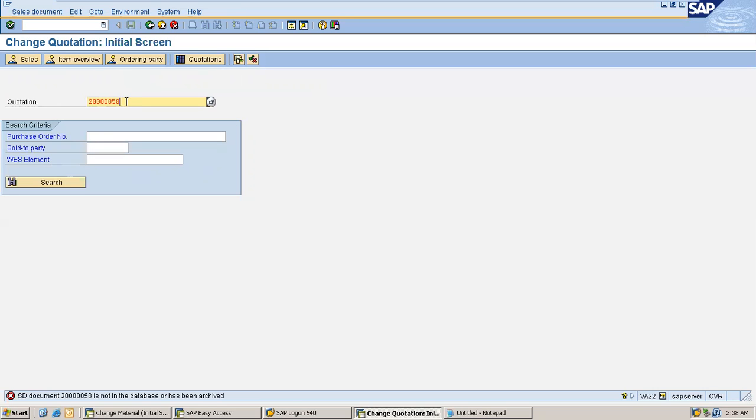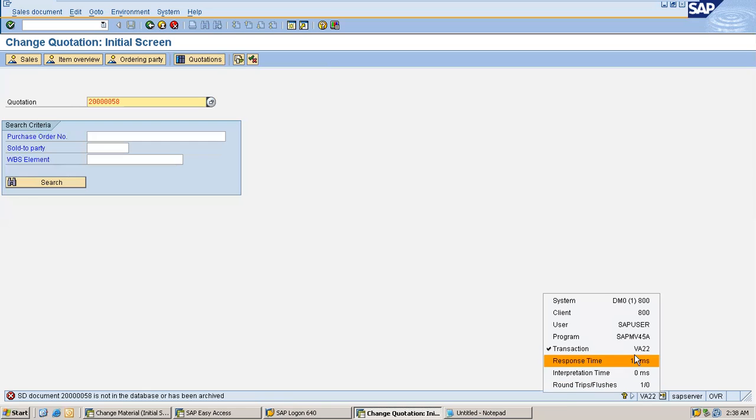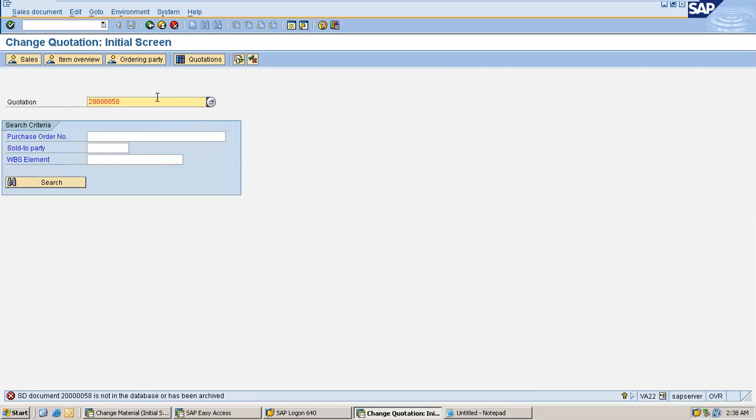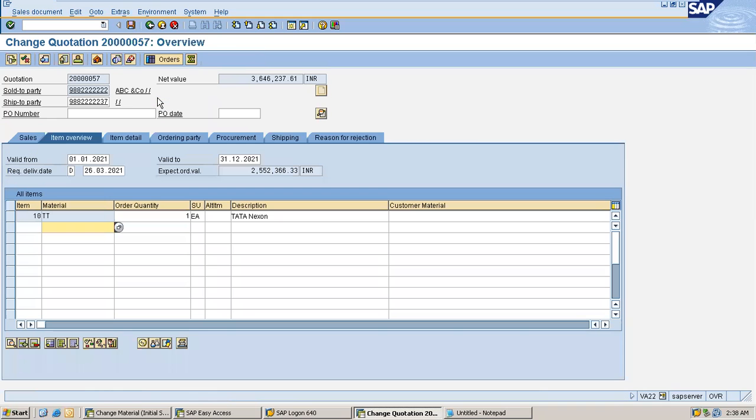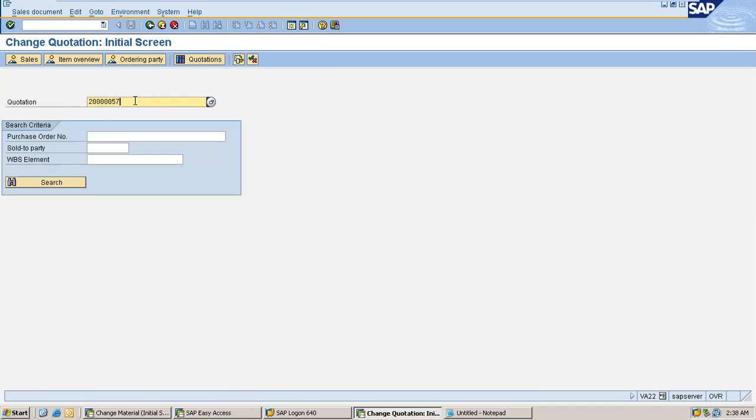So the application, this program, will take this number into the database layer and check whether this quotation number is available in the database tables or not. 57 is available, so it is able to get details. 58 is not available, so it displays an error saying that quotation number 2000058 is not available in the database.